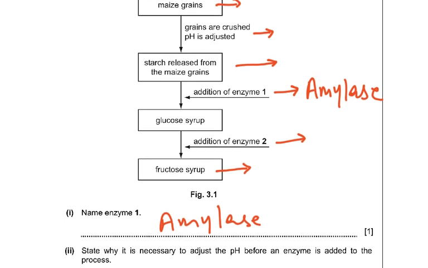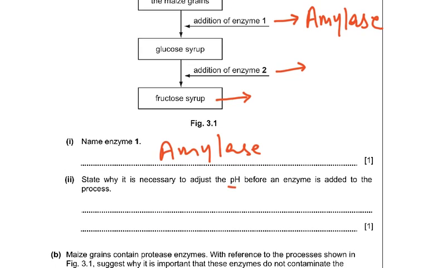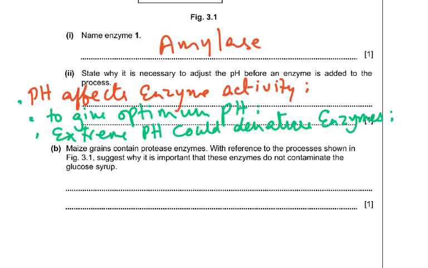Then it says state why it is necessary to adjust the pH before an enzyme is added to the process. Why? pH is a factor that influences enzyme activity, and we need to provide the optimum pH. Because extreme pH can denature enzymes. So the pH affects the rate of enzyme activity. To give the optimum pH, we need to add either an acid or an alkali to adjust the pH. Extreme pH could denature enzymes, so the whole process would stop because the enzyme just won't work.